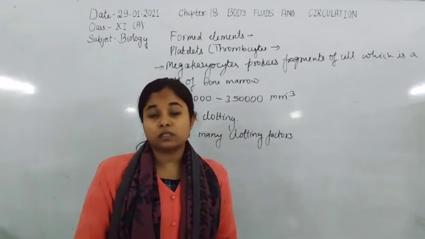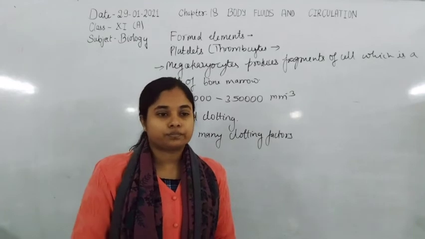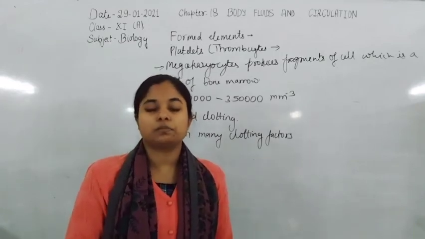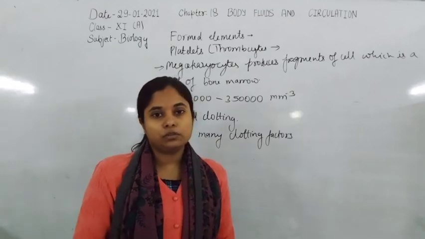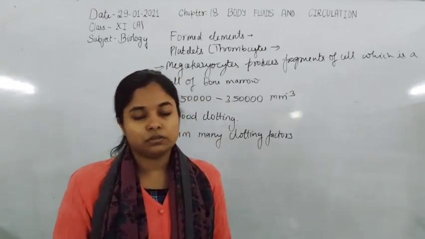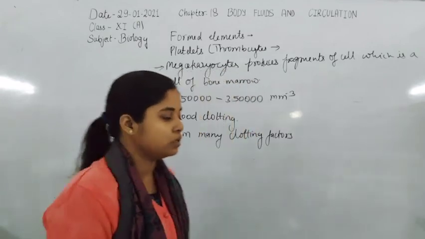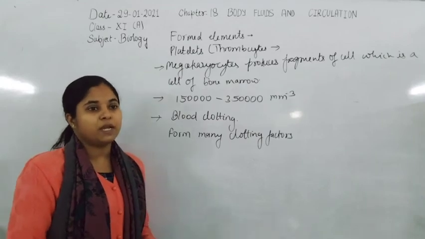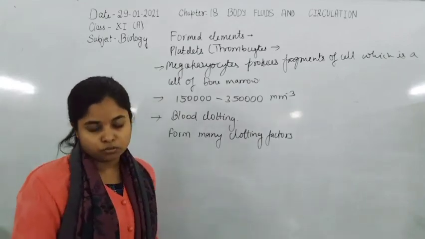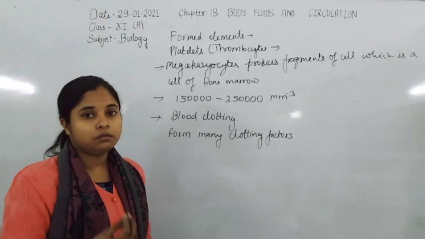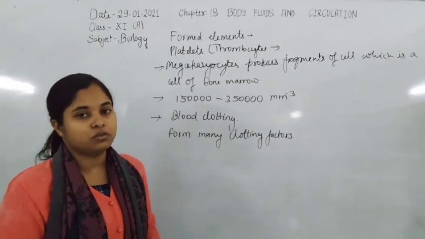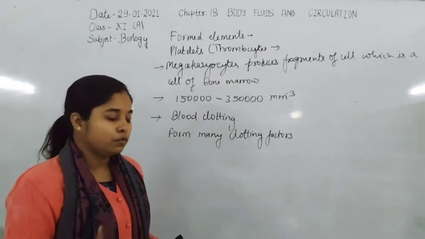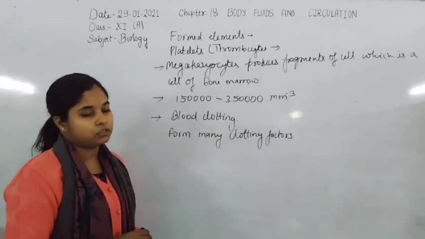Now basophils secrete three main substances important in the inflammatory response: serotonin, not melatonin, heparin and histamine. Histamine is mainly responsible for the allergic response, and heparin is an anticoagulating substance. Where the blood becomes clotted in the blood vessels, heparin is secreted, which dilutes the blood and increases the flow of blood. So these are the main functions of the WBCs.